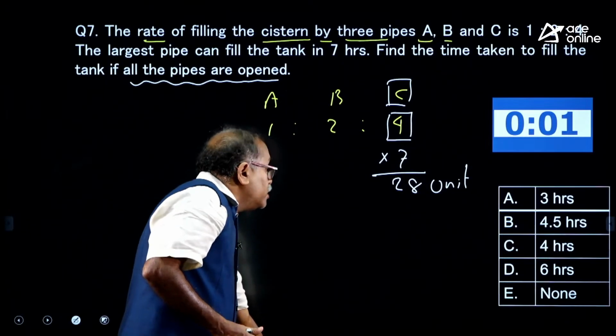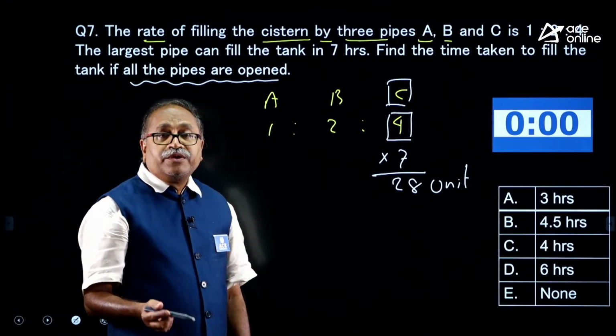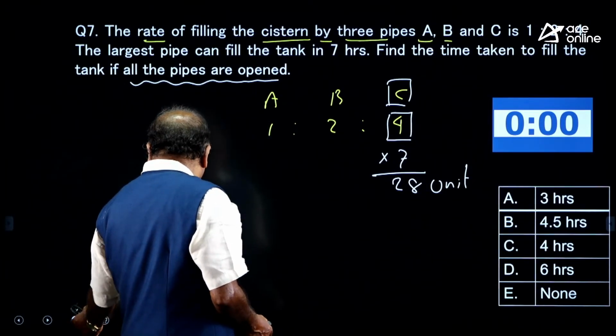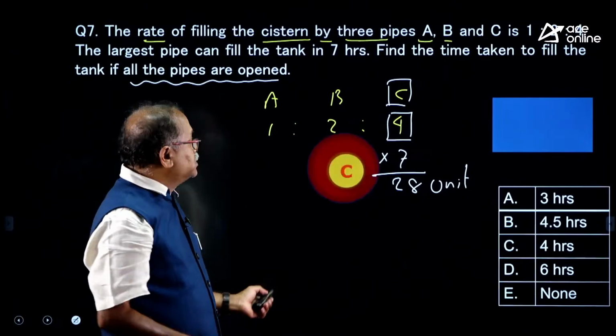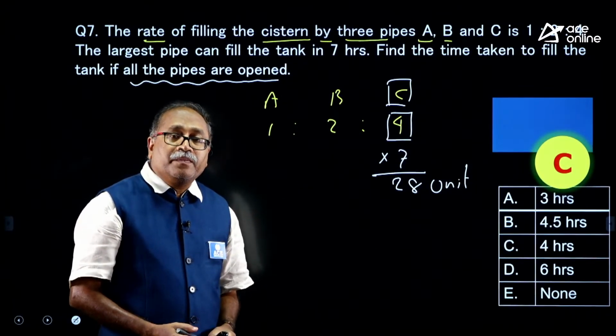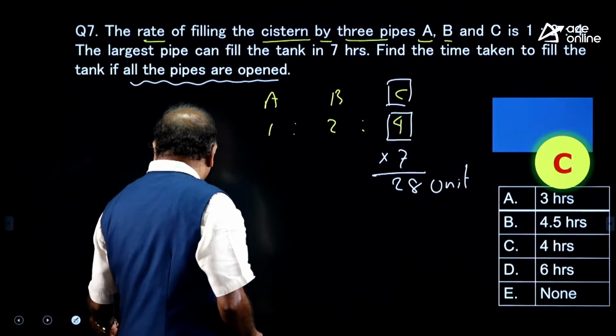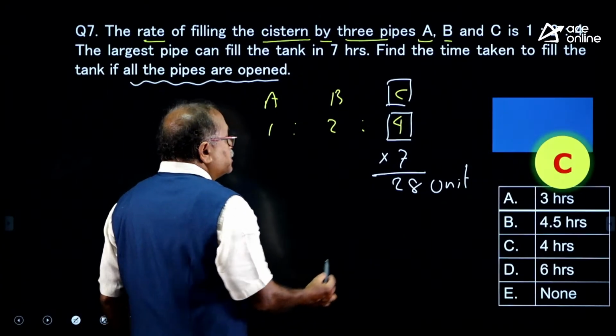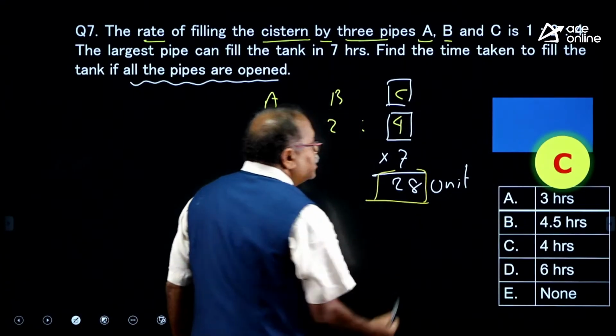Now, the time is over, and let me check your answer. If you are getting C, C means 4 hours, then it is cool. That is correct. So, what is the capacity of the tank? The capacity of the tank is 28 units.